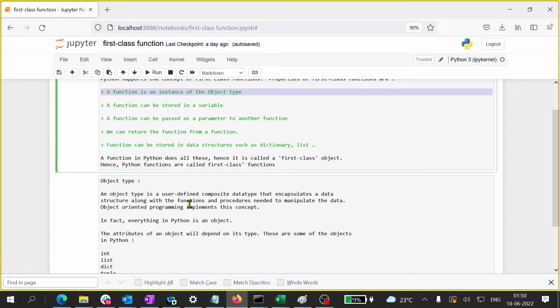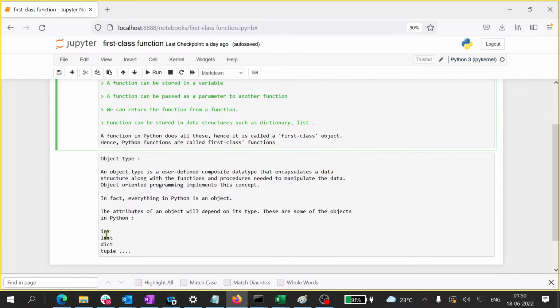And the interesting piece here is that in Python, everything is an object. Yes, you have heard me right. Everything in Python is an object. And if everything is an object, it will certainly have data structures and associated relevant functions.